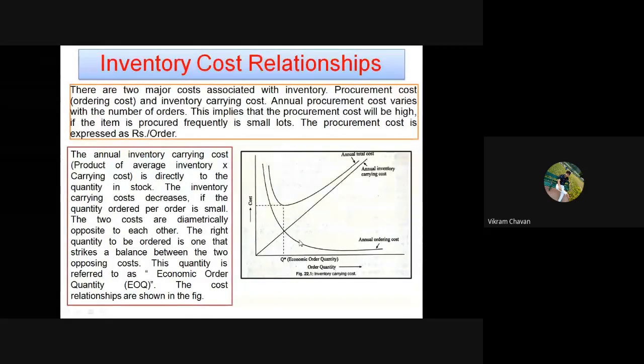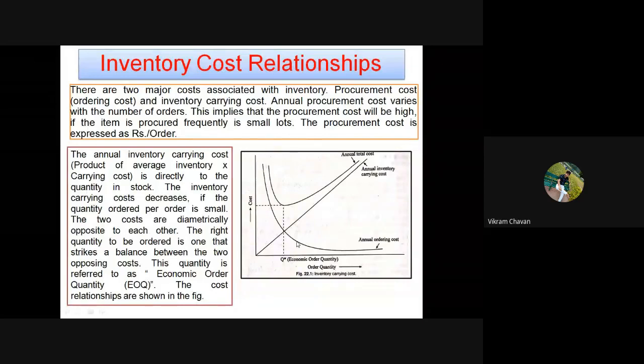Now these two costs are very different from each other. The first factor is nothing but the annual ordering cost, which is inversely proportional, whereas the annual inventory carrying cost is directly proportional to the order quantity. Now we have to find out the economical order quantity, based on the combination of these two costs.